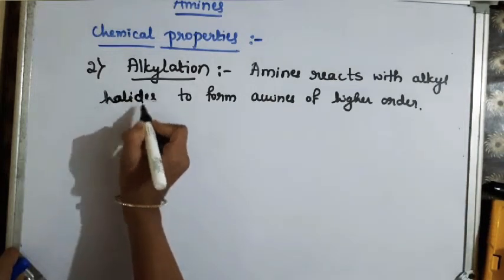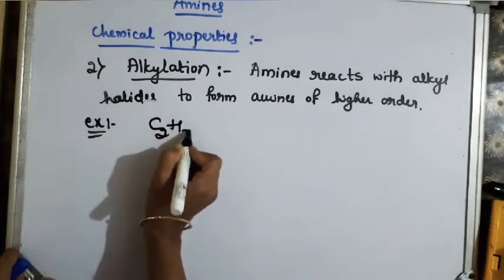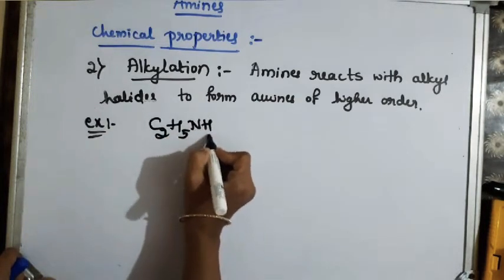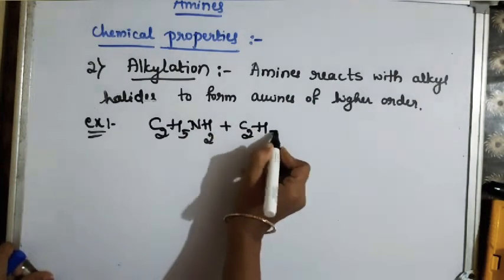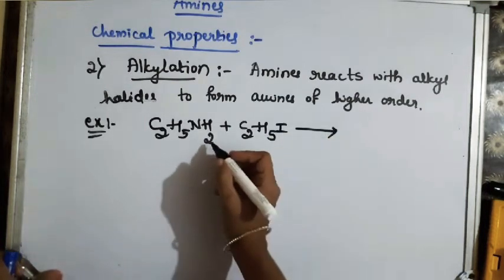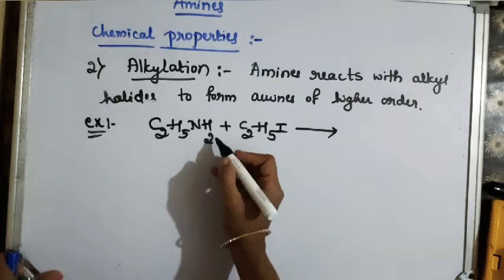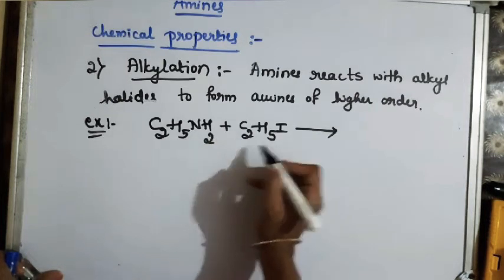So example, when ethylamine, which is C2H5NH2, is treated with ethyl iodide, what is the product? As I said, in simple way, how you can remember this? You have to replace one hydrogen by alkyl group.